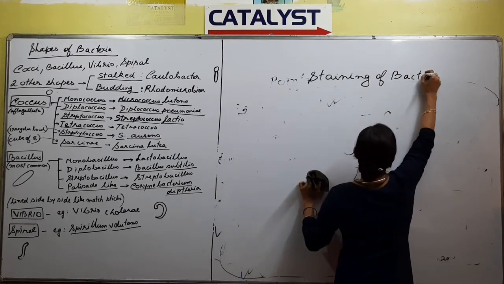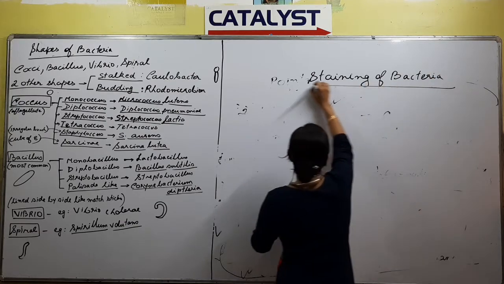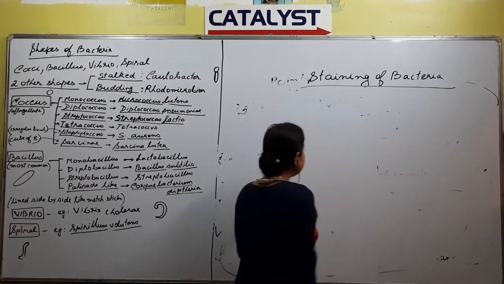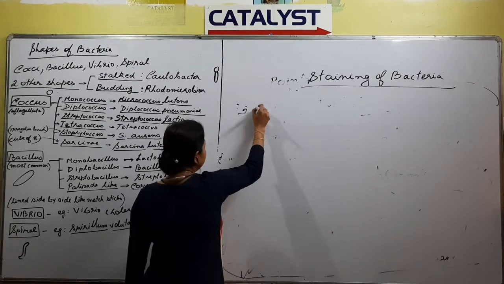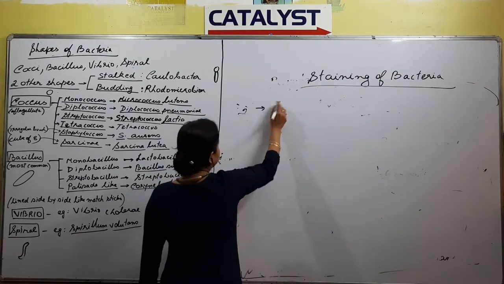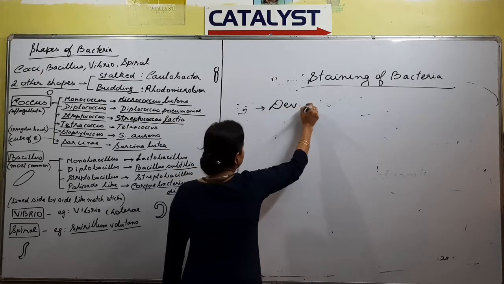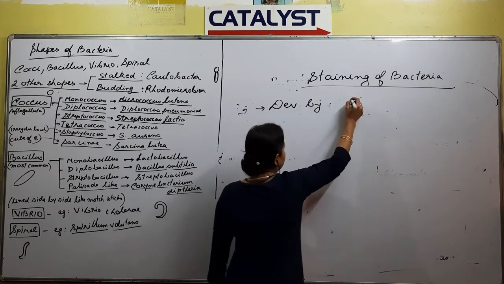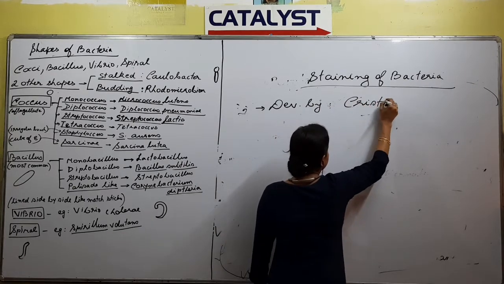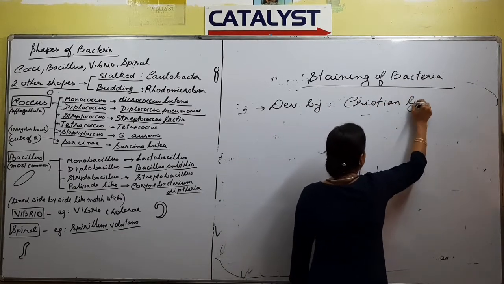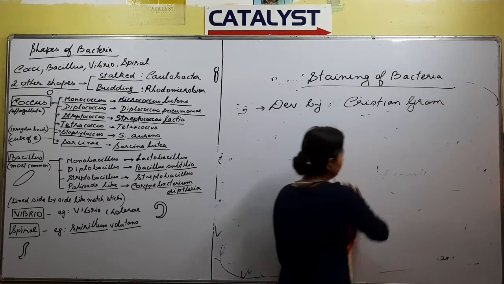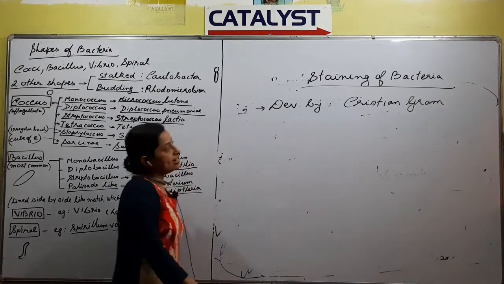Why do you go for staining? So that we can have a proper idea how the bacteria look. This staining process was developed by Christian Gram, the scientist who discovered the staining process.